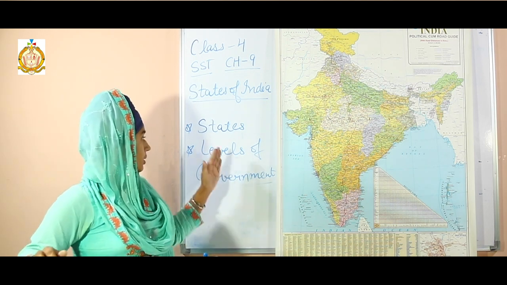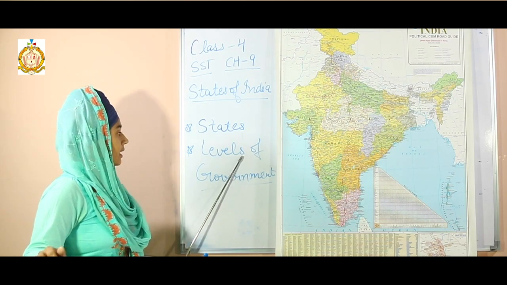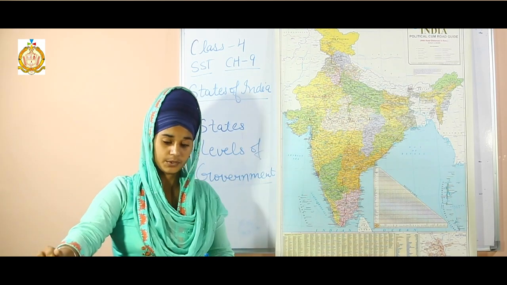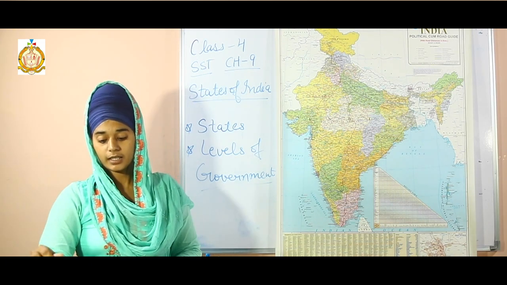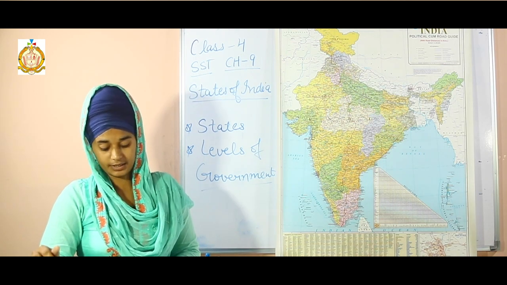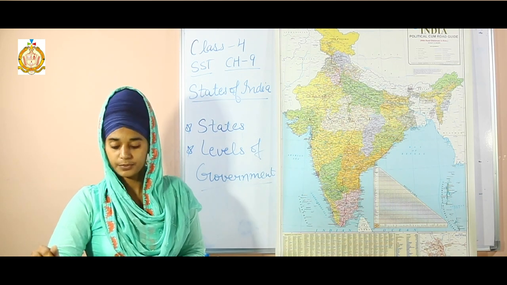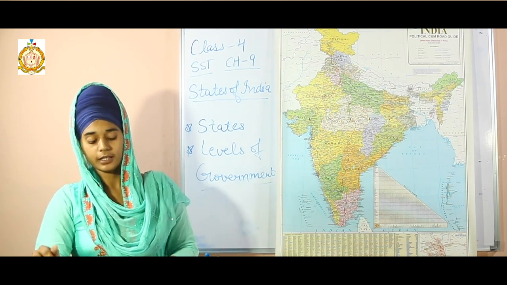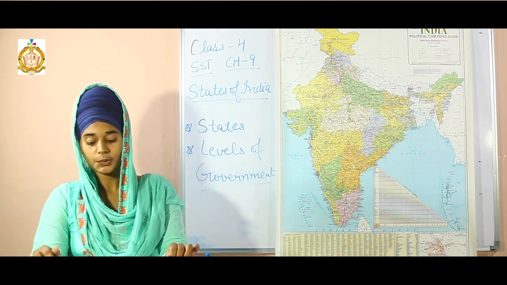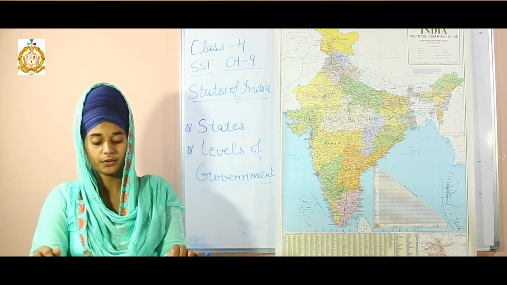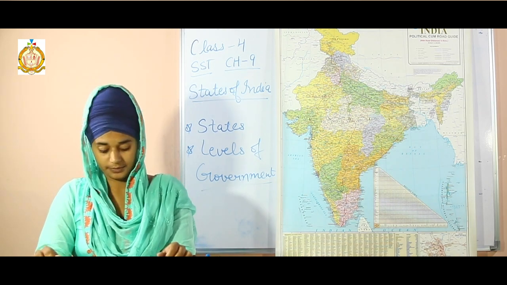Students, in this chapter we are going to discuss India's states and levels of the government in India. Okay, let's begin now. India is the second largest country in Asia and the 7th largest country in the world in terms of area. India became independent on 15th of August 1947 and on 26th of January 1950 it was officially declared a republic. It is the largest democracy in the world.